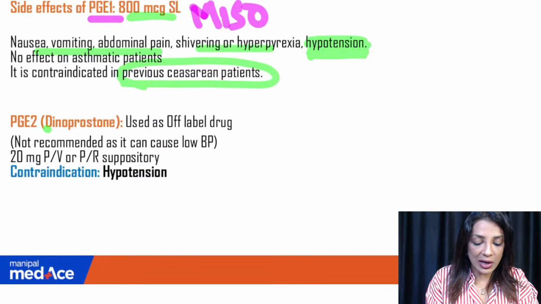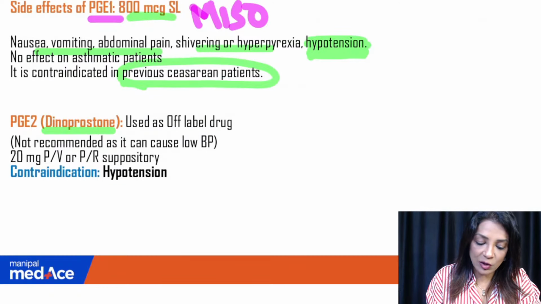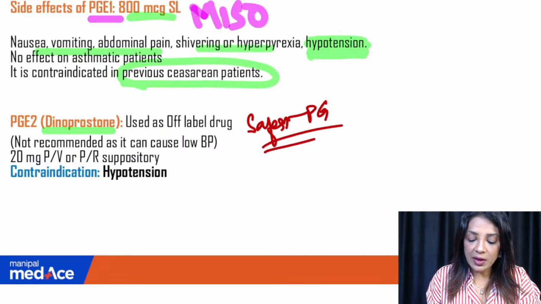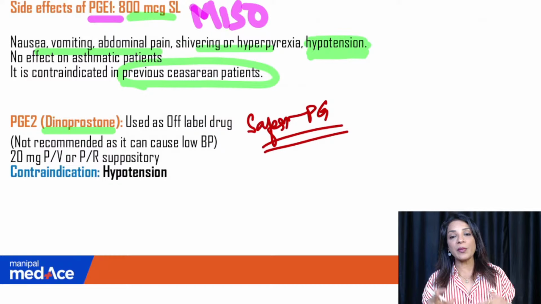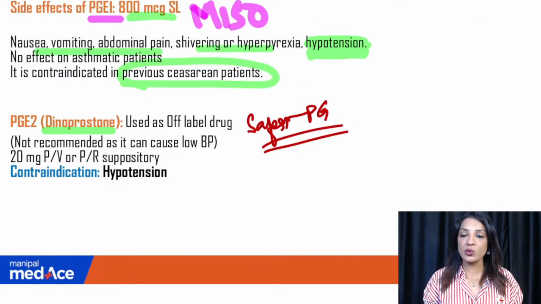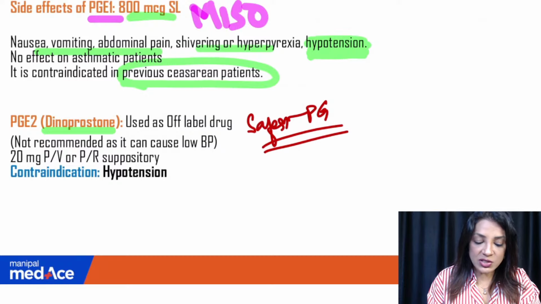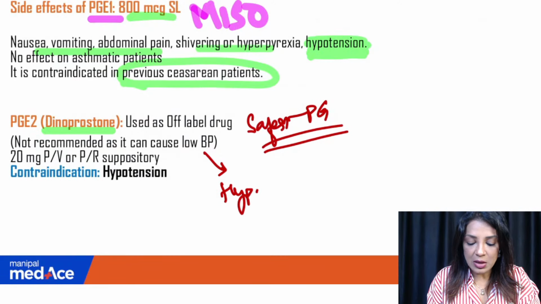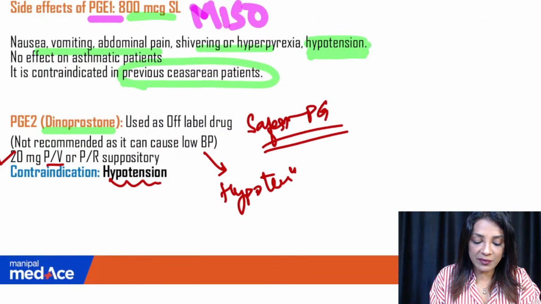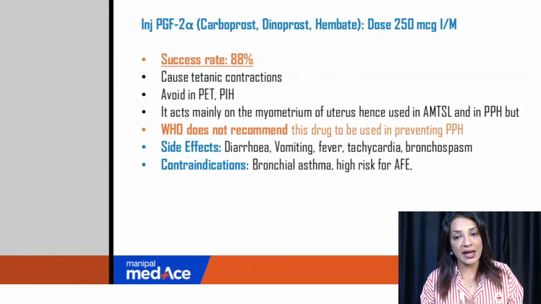Now, PGE2 dinoprostone is very safe. It is the safest prostaglandin because we use it for induction. If you have read Induction of Labor, you will know that dinoprostone is given as either tablet form or gel form to induce labor. It is not recommended as it can cause low blood pressure. Again, hypotension is a side effect for this, and 20 milligram, it is not microgram, 20 milligram PV or PR suppository is given for the dinoprostone.